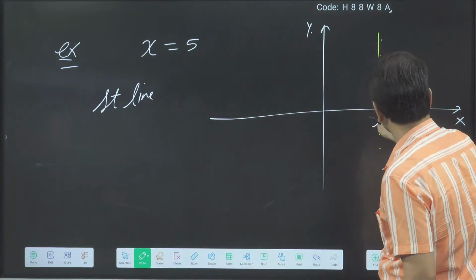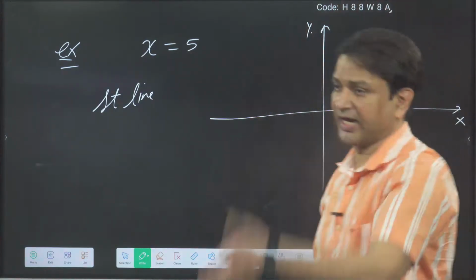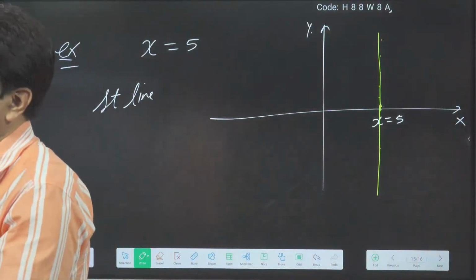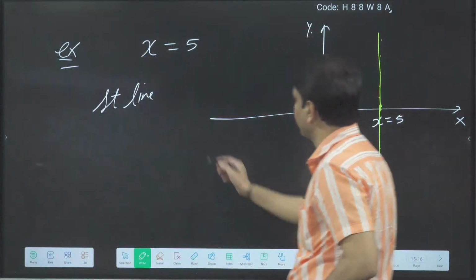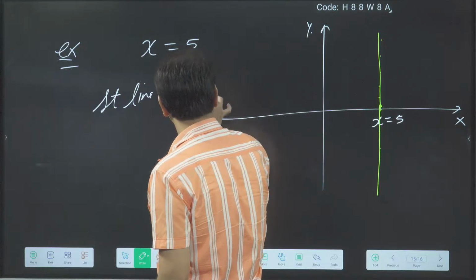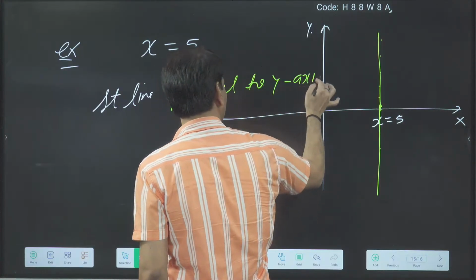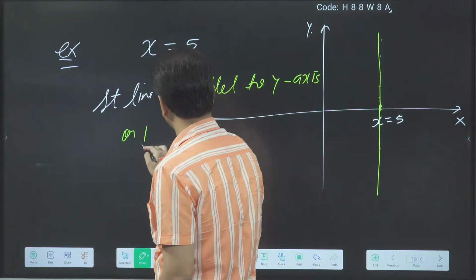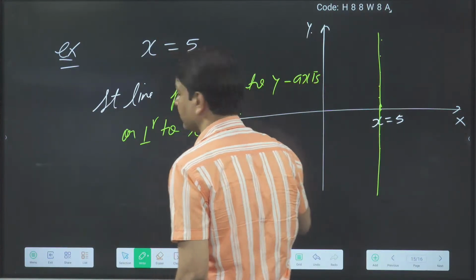So just draw this, what do you get? In this line, everywhere what is the x value? 5. So this is a straight line parallel to the y-axis, or perpendicular to the x-axis.